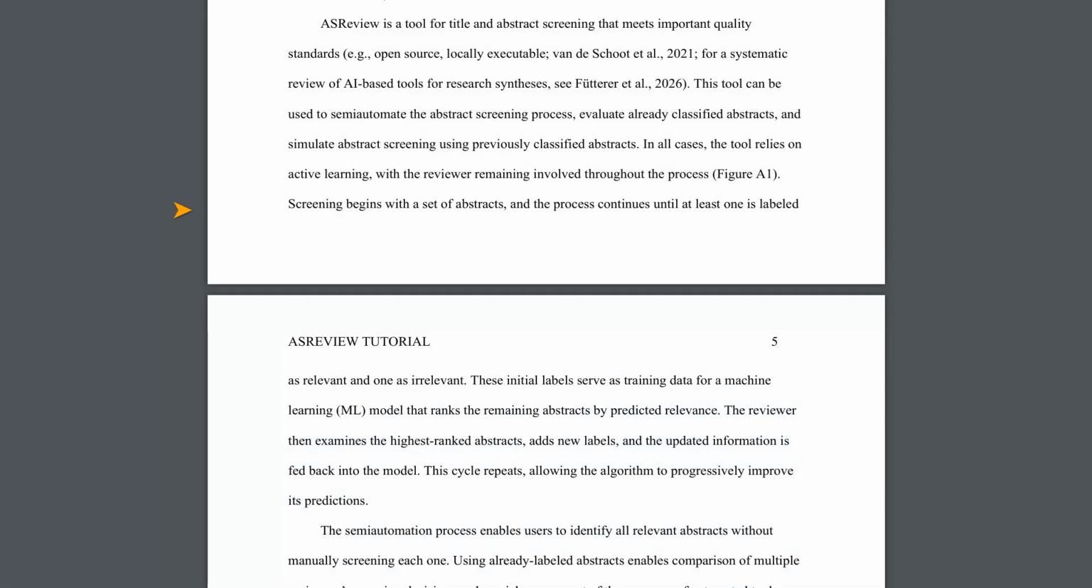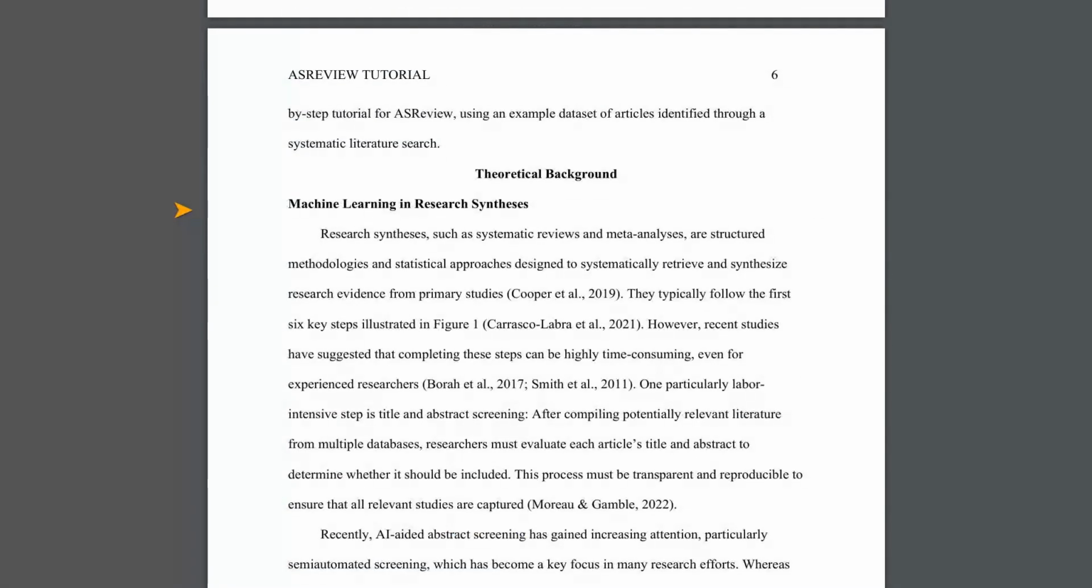The paper really emphasizes how time-consuming this screening step is. They even mention that screening just one abstract can take about 30 seconds, and if you have thousands of them, you are looking at potentially months of work. That is why using tools like ASReview is so exciting.